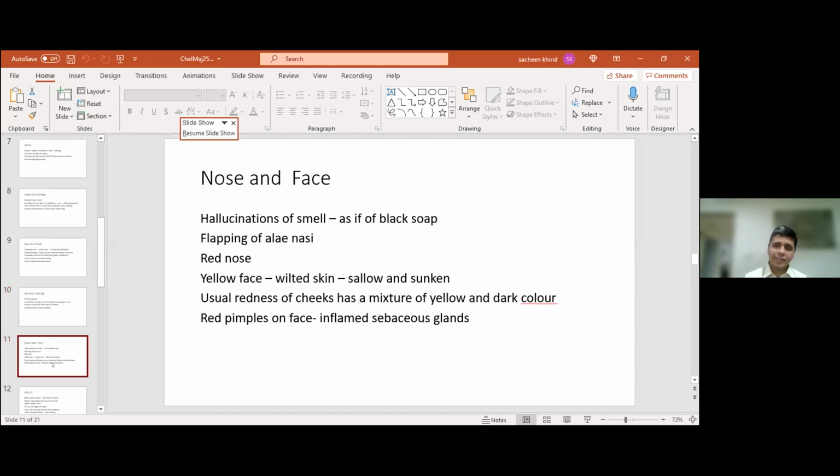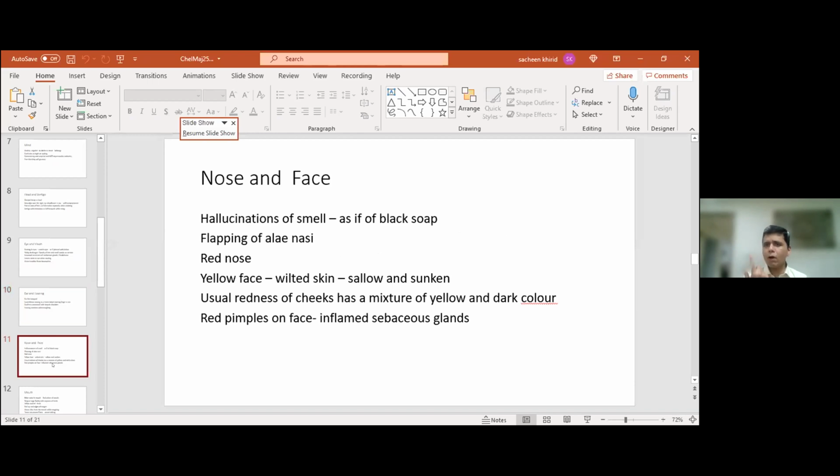In the nose and the face, a very peculiar hallucination of smell is there in chelidonium, as if of black soap. And this is from the old provings. I don't know what black soap means. I have to do some research on that. I guess it would be very unpleasant odor. That's the meaning of this hallucination.